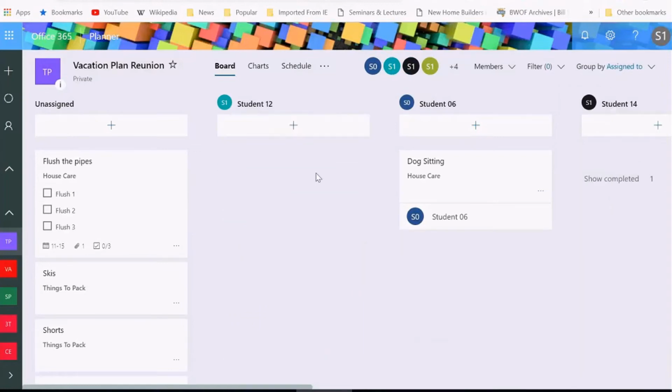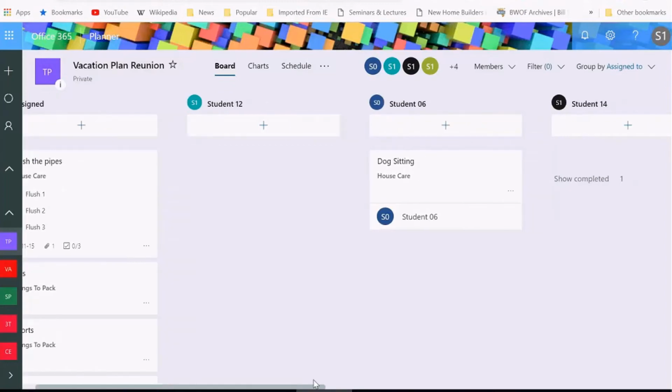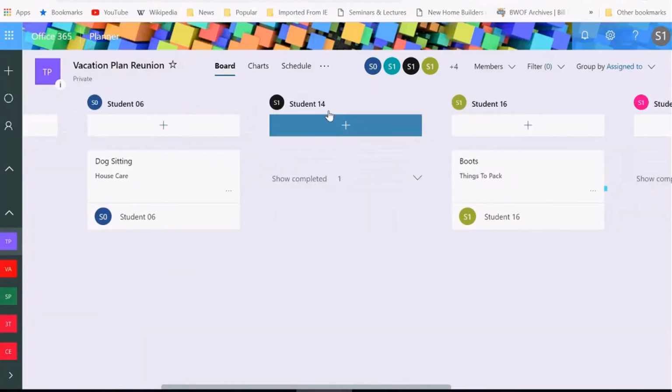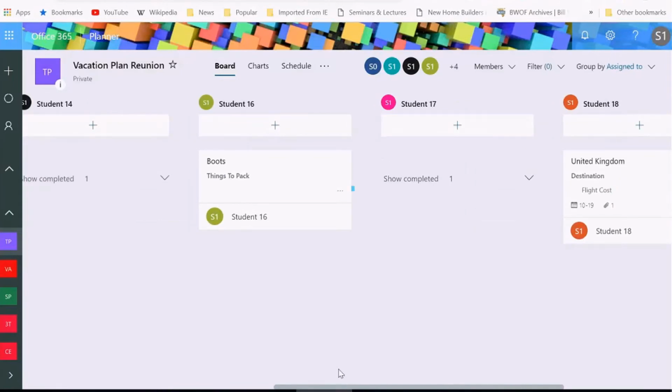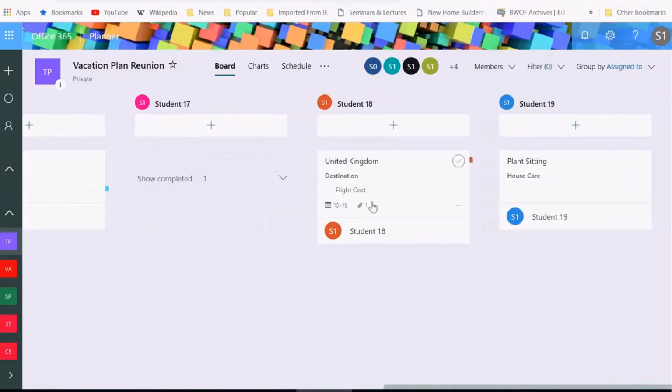Student 12, are you doing anything? Is it done? Is it due? Is it completed? Student 6, what are you doing? Dog sitting. So this is by the assigned to. So these are all tasks assigned to 14. There's nothing in there, or at least 14 has completed their task. And then I've got student 17 has completed their task as well, and so forth.